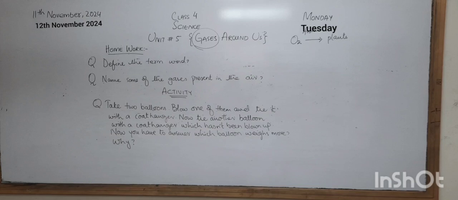Okay. So name some of the gases present in the air. We have already discussed in detail the different types of gases that are present in the air: oxygen, carbon dioxide, hydrogen, nitrogen, helium, neon, argon. There are many different types of gases that are present in the air.